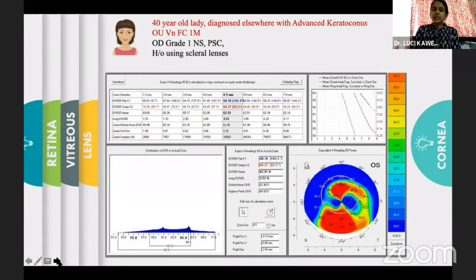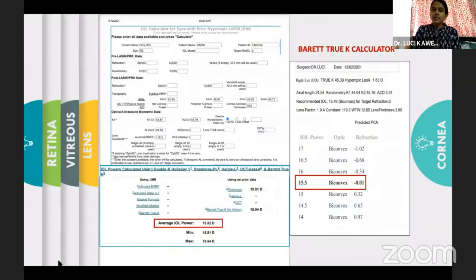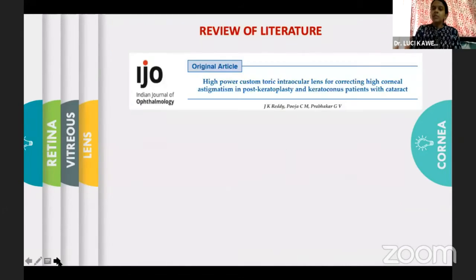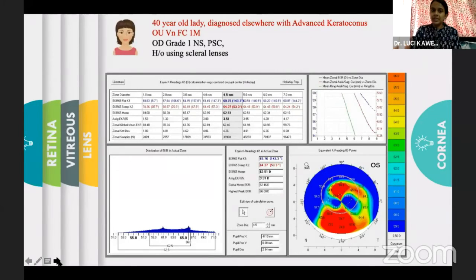As we saw in the initial scan, there was an astigmatism of around 10 diopters in the 4 maps refractive. But when we evaluate both anterior and posterior using the equivalent K reading, we see that the amount of astigmatism in the central cornea is lesser, and the main part of the cone in the pupillary area is also lesser. However, the cone is more inferiorly displaced.